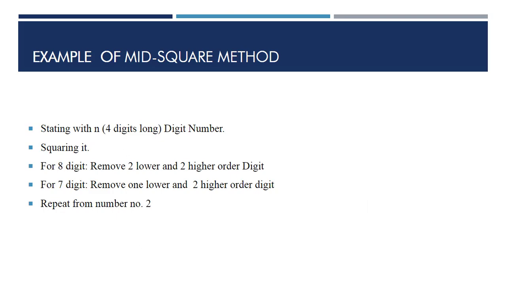Okay, this is the example of the mid-square method. This is a simple algorithm. We will start with a number that is 4 digits long. Then we will square this number. Then after squaring the 4-digit number, we will check whether it is 8 digits long or 7 digits long. If your number is 8 digits long, then we will remove the 2 lower and the 2 higher digits. If it is 7 digits long, then we will remove 1 lower and 2 higher digits. And then we will repeat this algorithm from step 2, that is from squaring it, until we get the desired random numbers.